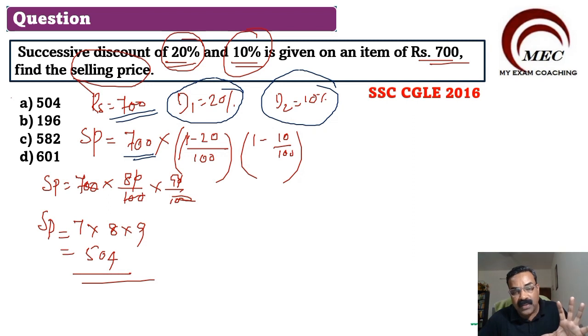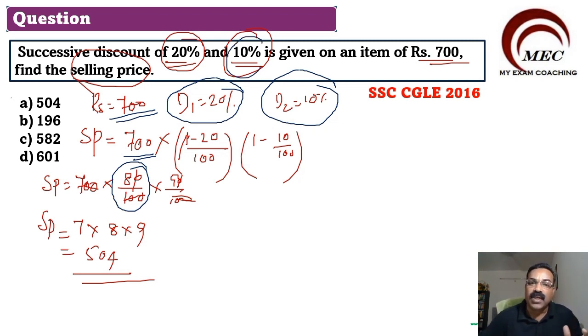Out of 100%, you are giving 20% discount, so first one will be 80 by 100, because 20% you have reduced. And second discount is 10%. So out of 100%, you have given 10% discount. So this will be 90 by 100. And when you solve this, you will get 504. This is the first method.